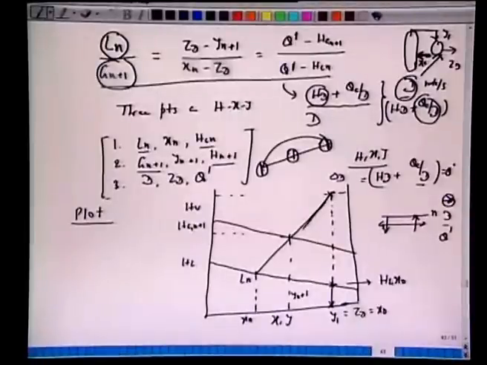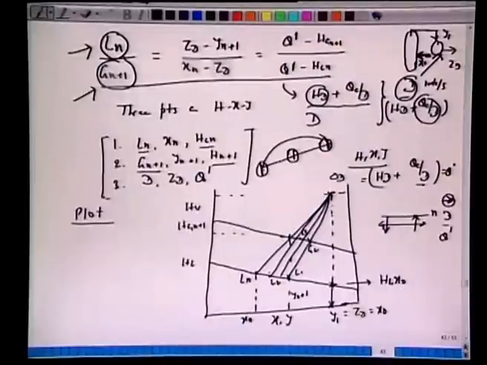That means you can draw all lines here passing through this del D point. This would be L1, this would be G2, this would be L2, then this would be G3. We are making this energy balance for Ln and Gn plus 1 here.